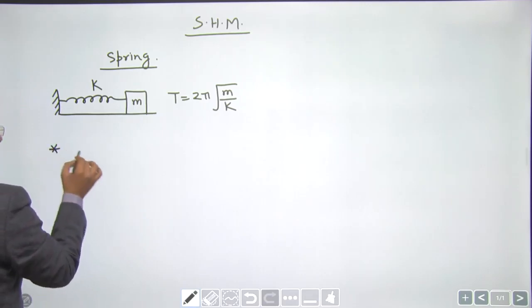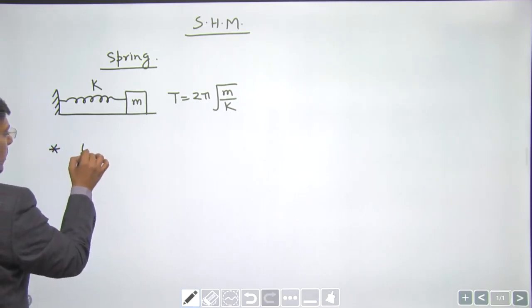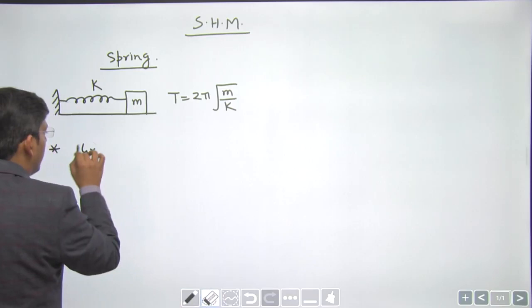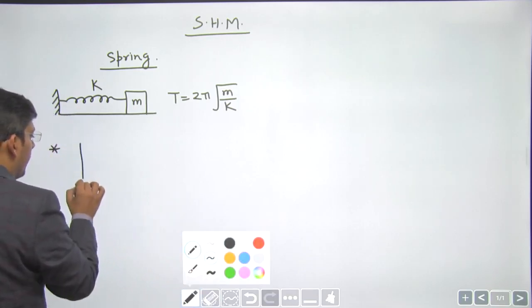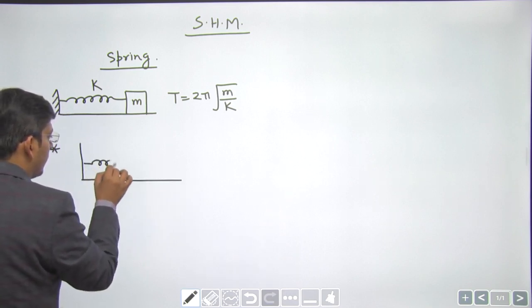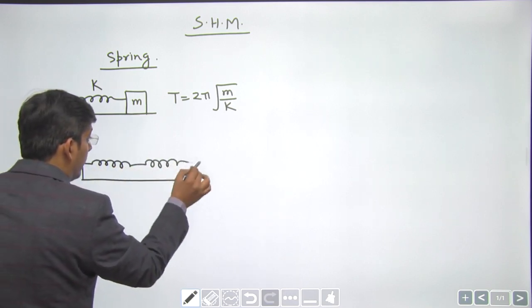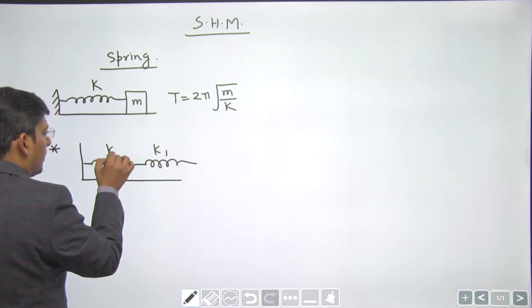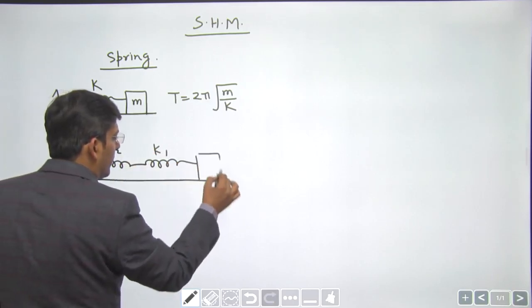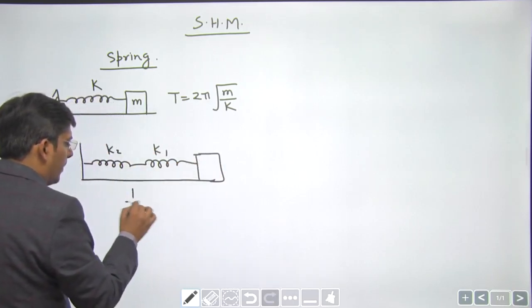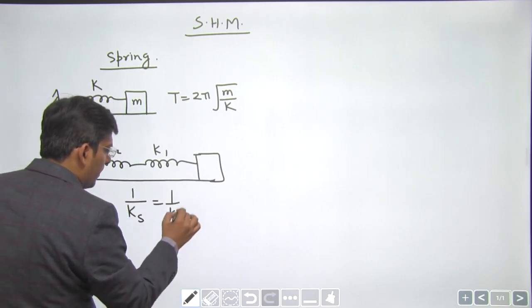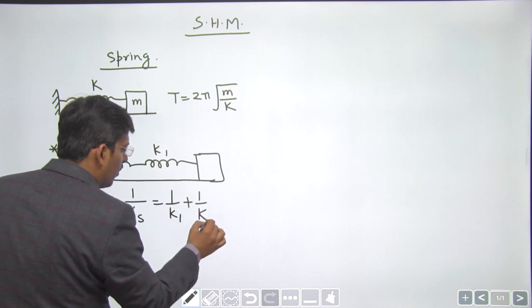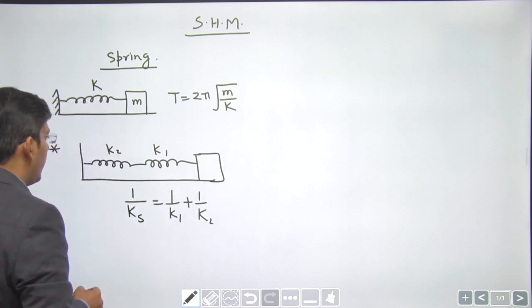Now just remember the formula for series and parallel grouping of springs. If you have two springs in series, their effective spring constant is given by 1 upon k in series is 1 upon k1 plus 1 upon k2. This can be extended to a combination of many springs.